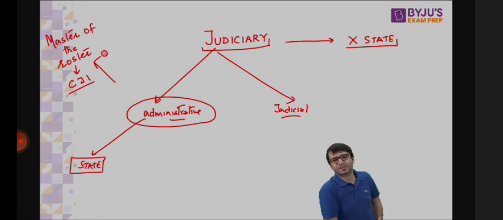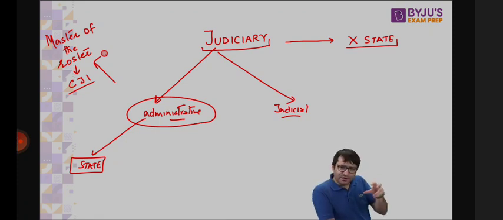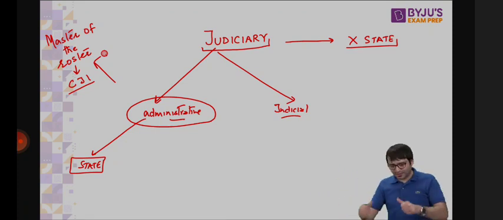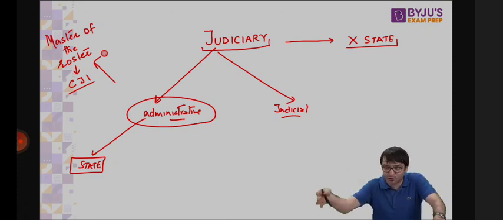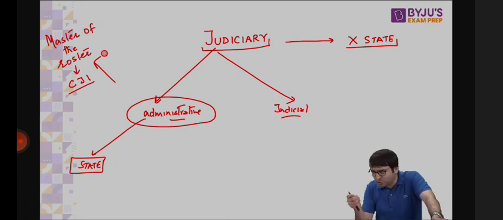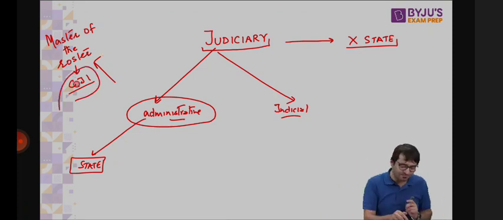Similarly, Chief Justice of India is the Master of the Roster in the Supreme Court. A case related to tax will be heard by which judge? The Chief Justice will decide. A case related to elections will be heard by which judge? The Chief Justice will decide. A case related to, let's say, corruption, land acquisition, a constitutional matter, fundamental rights. Who are these judges who will get to hear these cases? The Chief Justice will decide. So Chief Justice is the Master of the Roster. He manages the roster. Who are these judges? Who will hear what sort of cases?